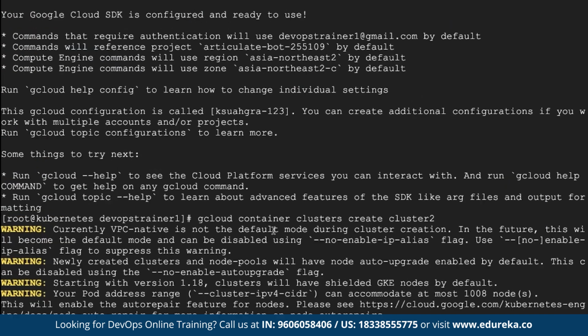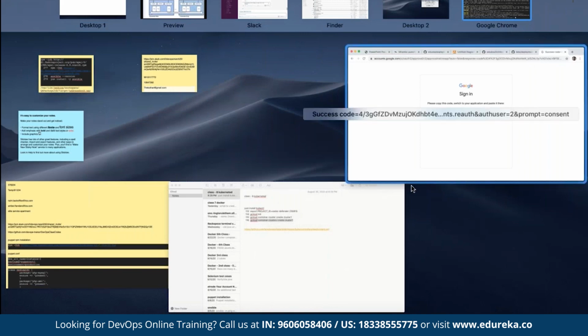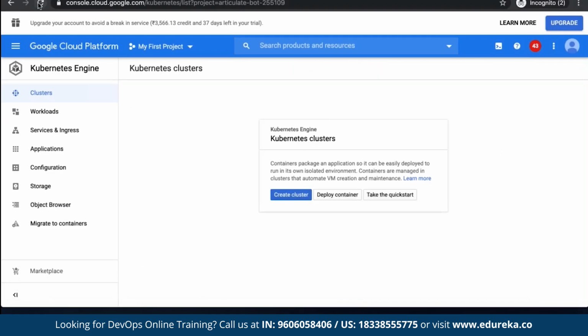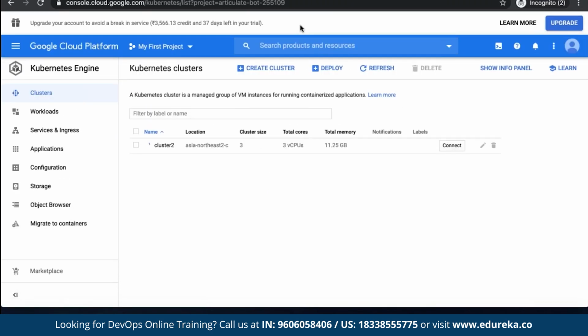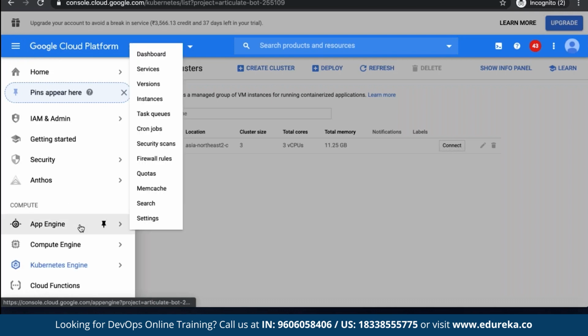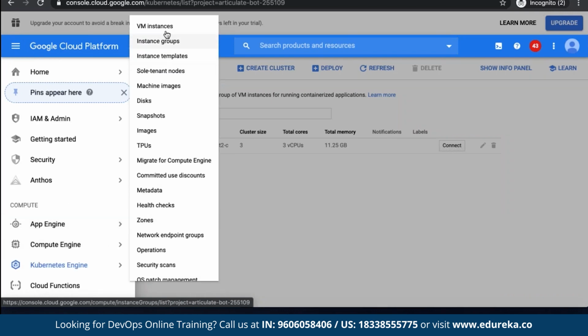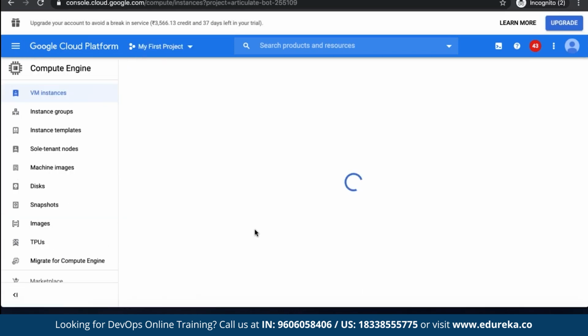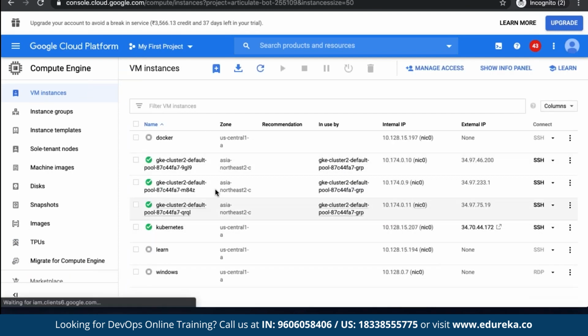Apologize for the delay. So now if I go back and go to the Google Cloud, here if I see and I refresh, I should see cluster2 getting deployed. It takes a while, probably 2-3 minutes for the entire cluster to be deployed. So it's deploying a cluster in the Asia Northeast region with 3 nodes. If you want to validate, go to your main machine, click on Compute Engine and click on VM instances. 3 new VMs will be getting created as part of your Kubernetes architecture initialization. See here, these are going to act as your Kubernetes cluster. Give it a while for the entire setup to complete.